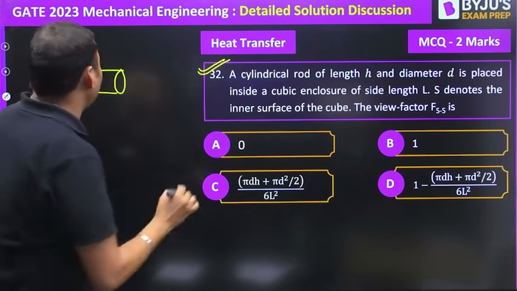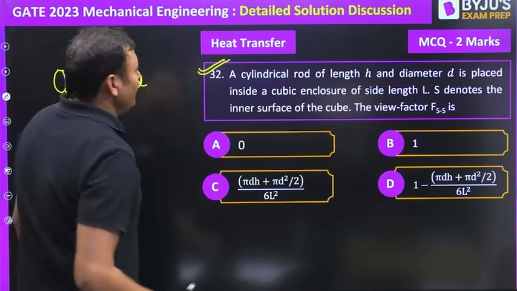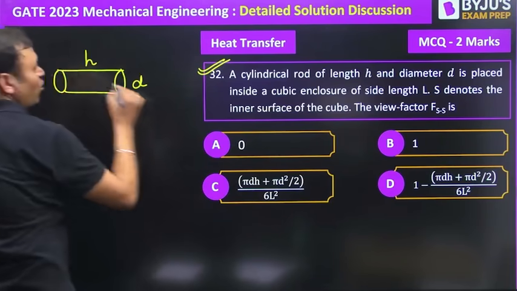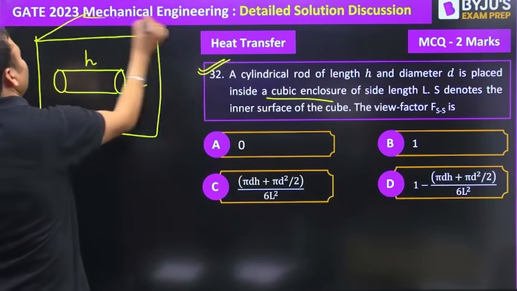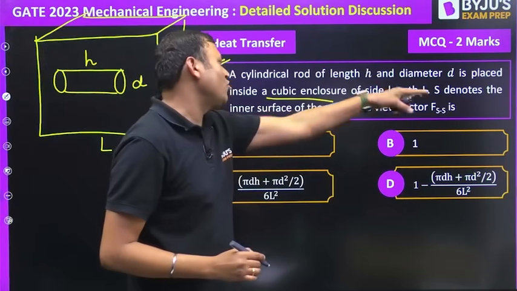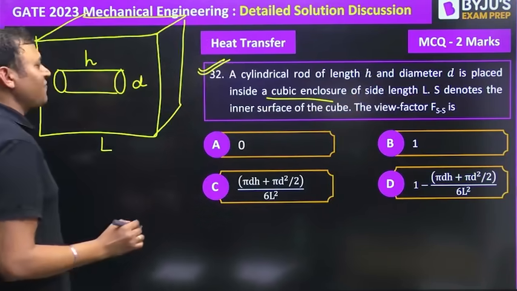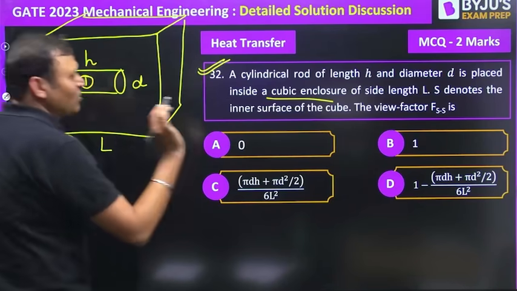This is the cylindrical rod of length h and diameter d, which is placed inside a cubical enclosure. It is kept in a cube. The side of the cube is L. S denotes the inner surface of the cube. Let me call it surface 1 and surface 2.